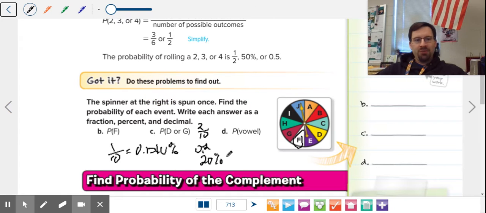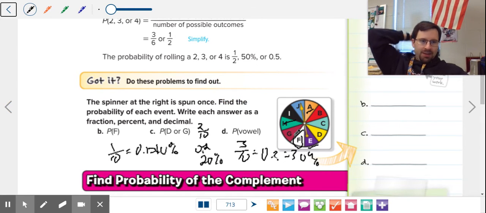I'm going a little quick, but if you take your time, 2 divided by 10 is 0.2, and 0.2 times 100 is 20. Probability of a vowel: I see A, I see E, I see I. So there are 3 vowels out of 10, which is 0.3 and 30%. So these odds aren't great. They're all unlikely to happen, especially the probability of an F.